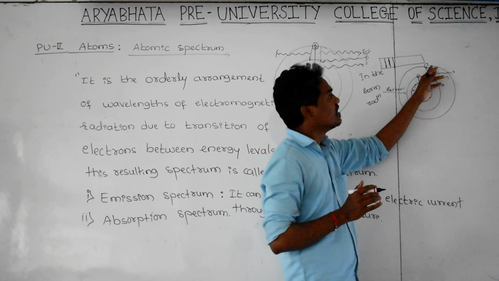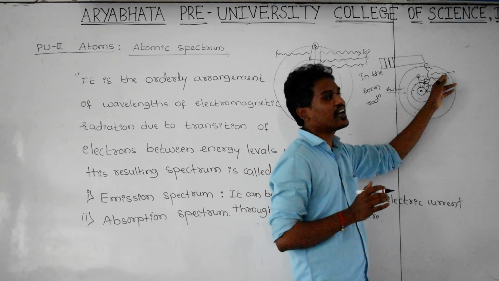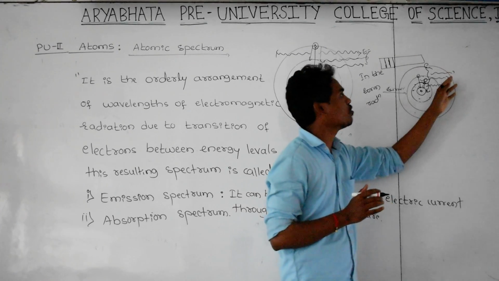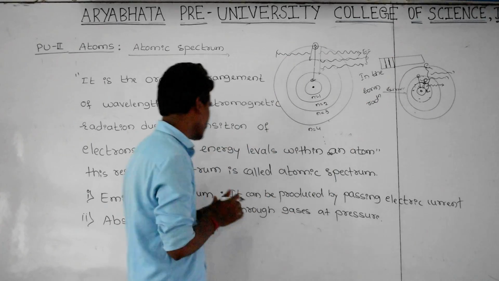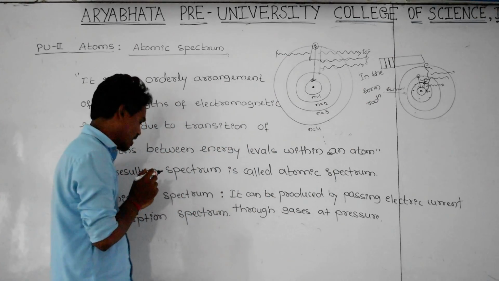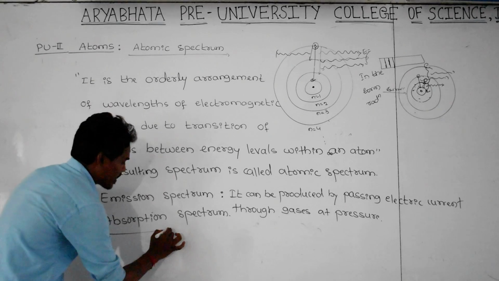Whenever they are making the transition from higher to lower energy, they are emitting different wavelengths, and those different wavelengths I am taking on the screen. That spectrum is called as emission spectrum. And next one, absorption spectrum.